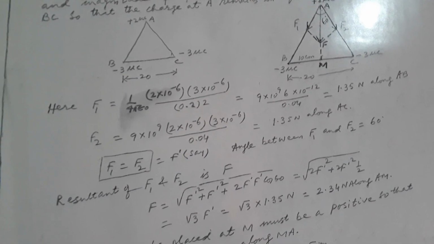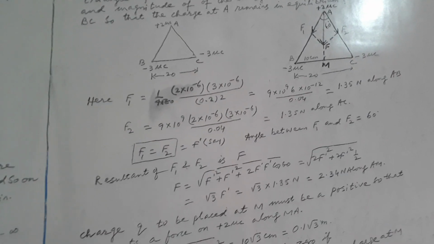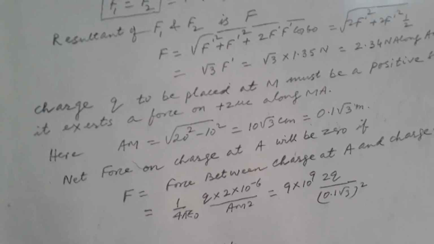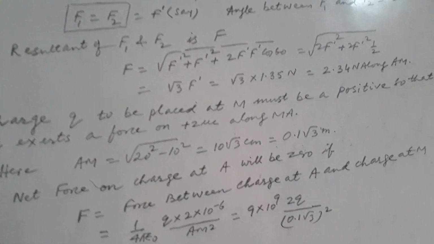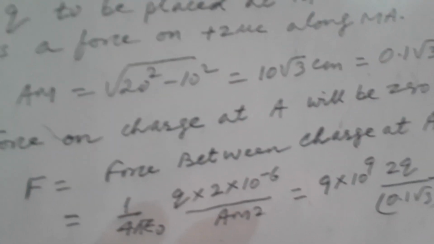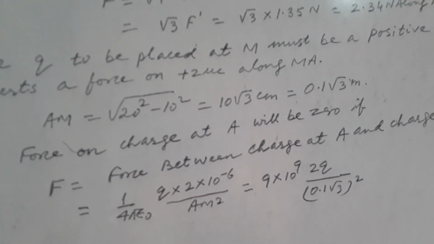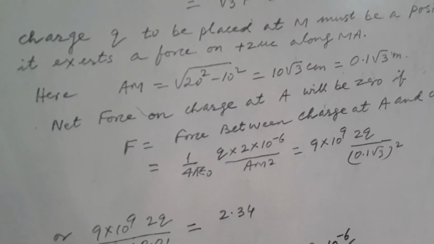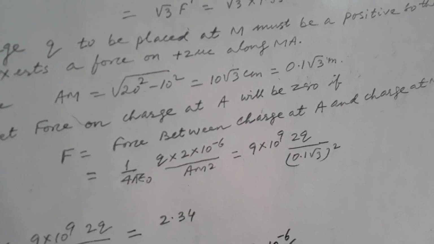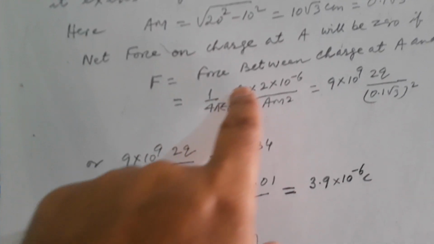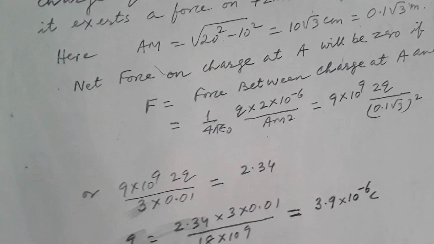So in that case, for A to be in equilibrium, we can write F equal to the force between the charge at M and the charge at A. Before calculating this value, we will have to calculate the distance AM. I have calculated AM equal to 10 root 3 centimeter equal to 0.1 root 3 meter. Now the net force on the charge at A will be 0 if F equals the force between the charge at A and the charge at M.